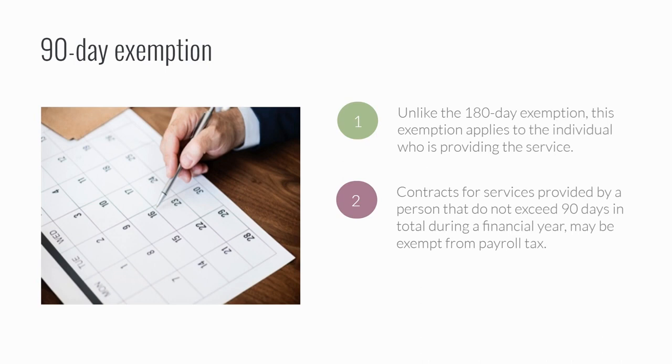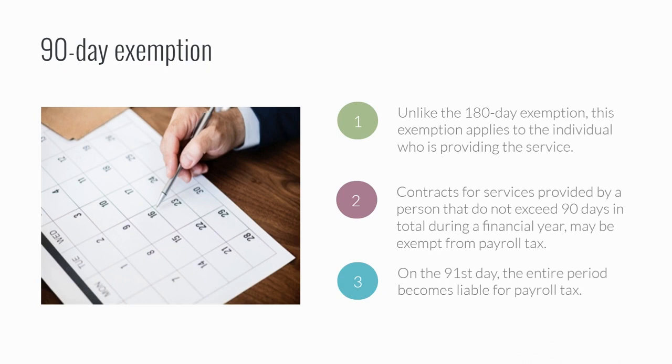Similar to the 180-day exemption, the carrying out of any work on a given day will count as a full day, and the days worked do not have to be consecutive. It is the total number of days worked during the financial year that is relevant. Once the 90-day limit is exceeded, the total payments made to that contractor during the financial year, including payments made for the work performed in the first 90 days, are subject to payroll tax.